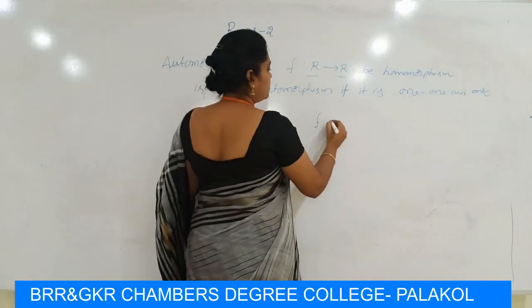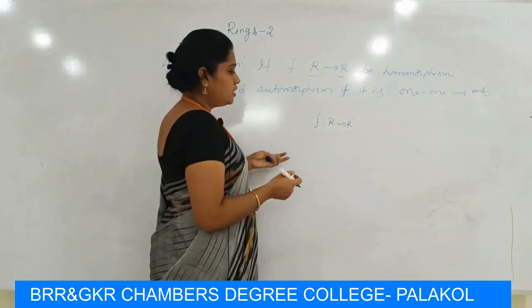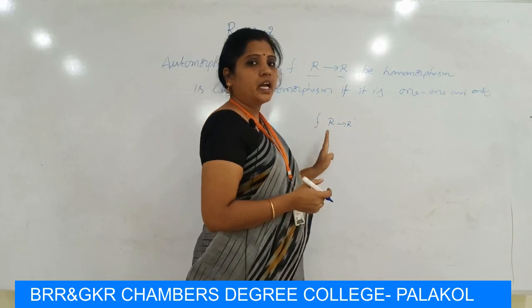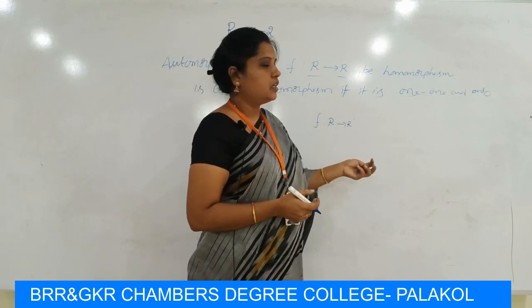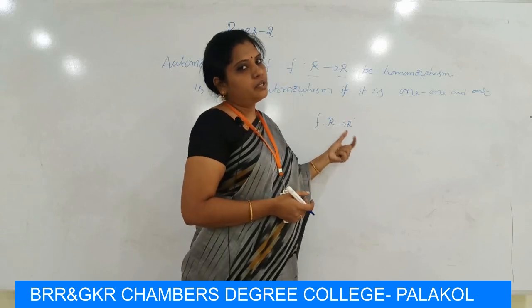A mapping f from R to R is called one-one when distinct elements of the domain have distinct images in the codomain. Onto means that every element of the codomain has a pre-image in the domain.